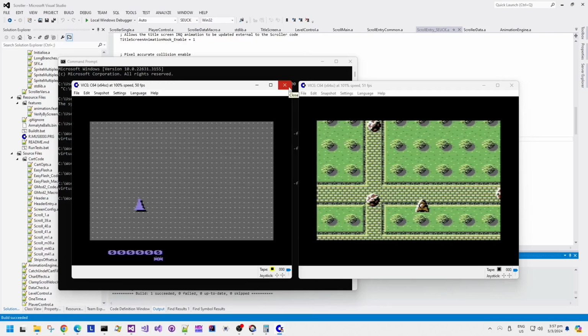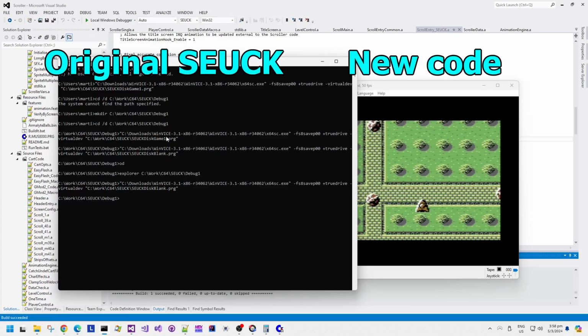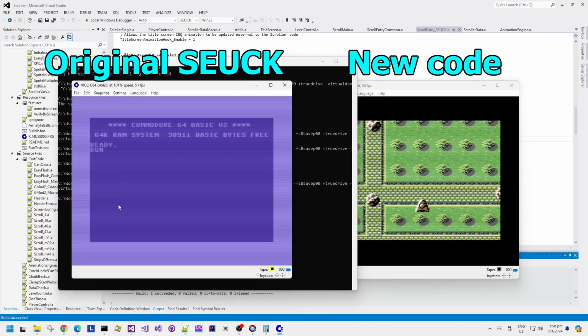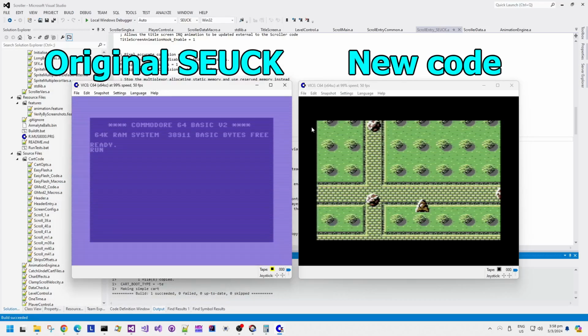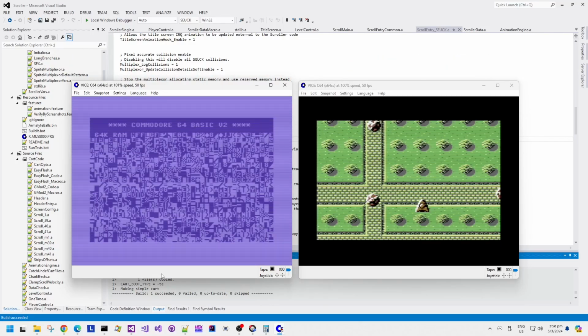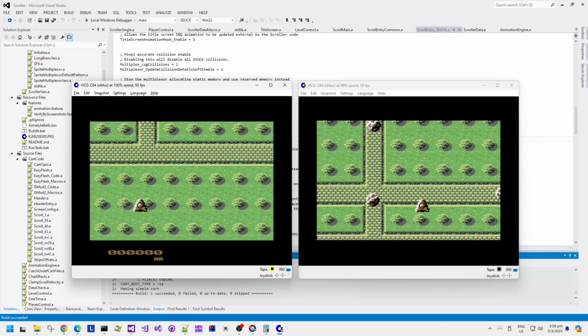So on the right is all of the new code. On the left is going to be SEUCK game code, but for the demo game, not the blank one. There we go. So again, by convention, following on from the previous videos, SEUCK code on the left, new code on the right, and we do a side-by-side comparison.